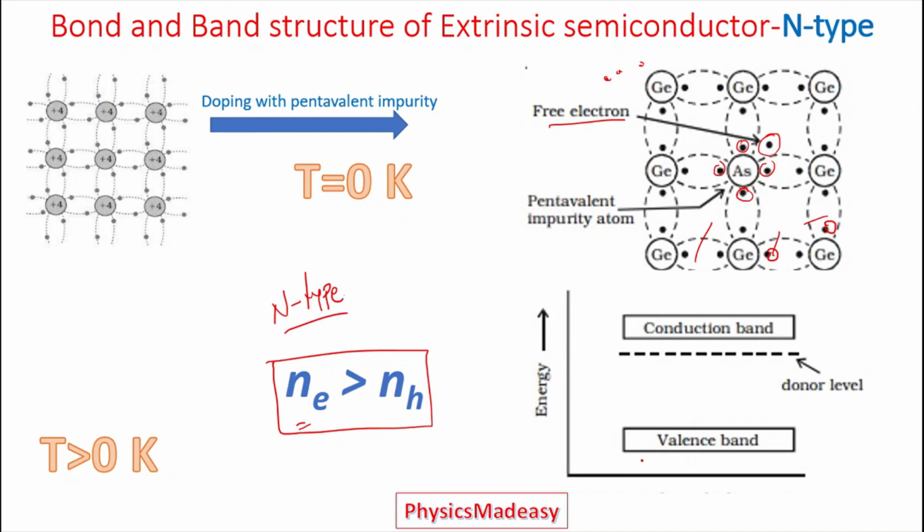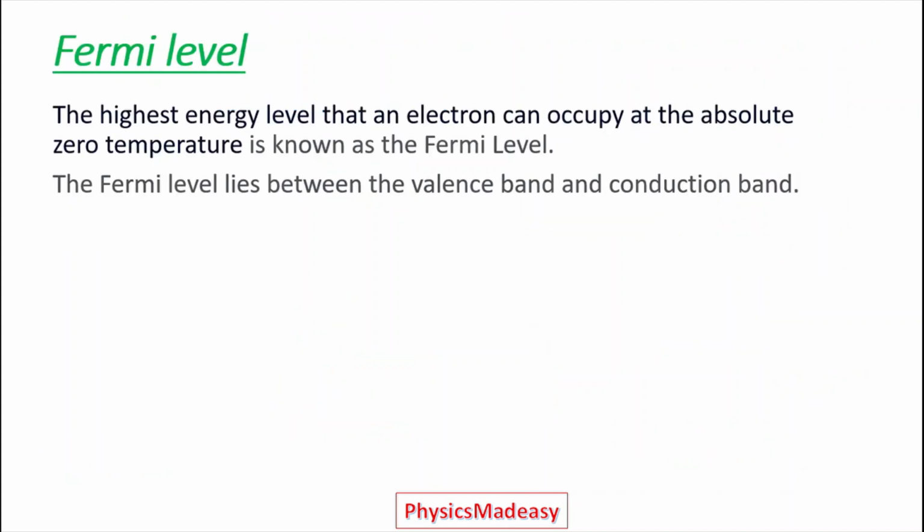Now in this, see the band structure. Again, we have a valency band and conduction band. Here, more free electrons exist, so they are ready to donate. So an extra level is present called the donor level. These are the bond and band structures for p-type and n-type semiconductor.